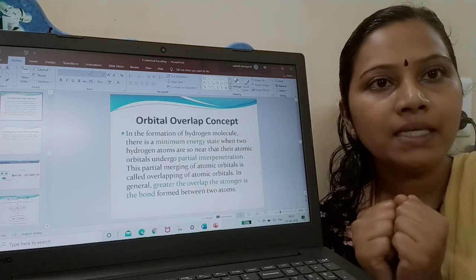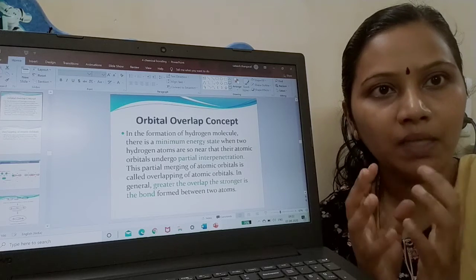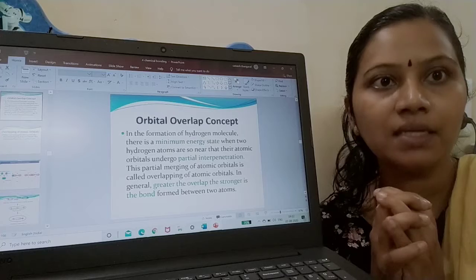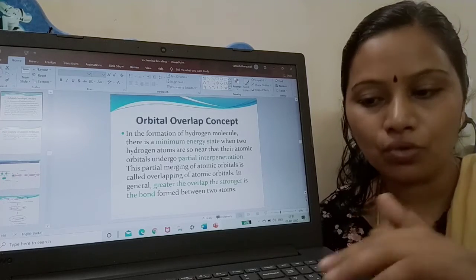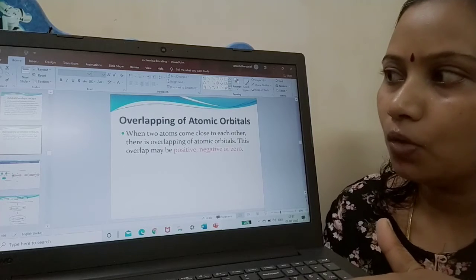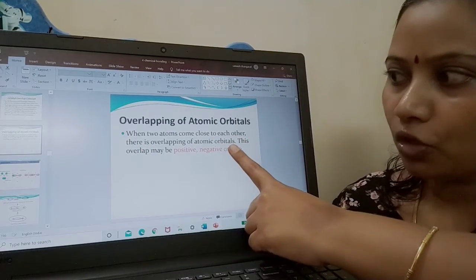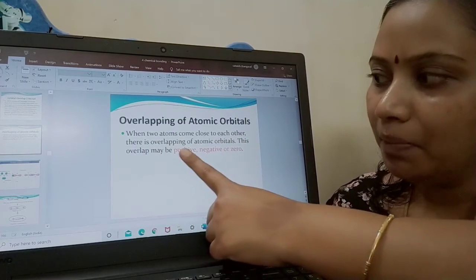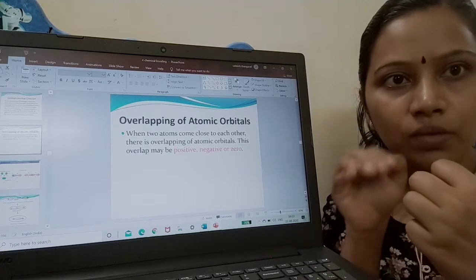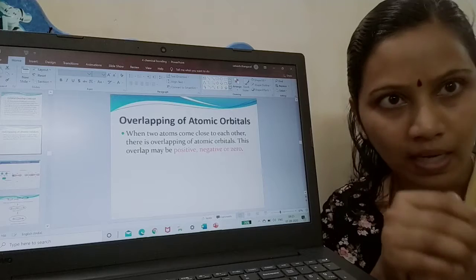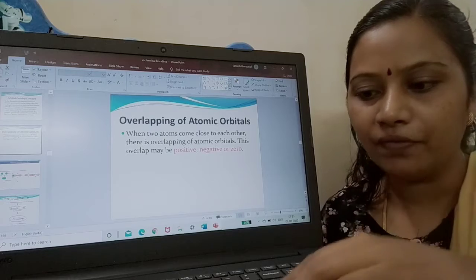When overlapping is optimal, then the bond is stronger. When they overlap in an optimal state, when they overlap highly, then the bond formed between these two atoms will be stronger. This is called the orbital overlap concept. When two atoms come close, there is overlapping of atomic orbitals. This overlap can be positive, negative or zero. The same concept: I am bringing two atoms together, so the orbitals of the two atoms are overlapping. This overlapping can have a positive effect, a negative effect or a zero effect.